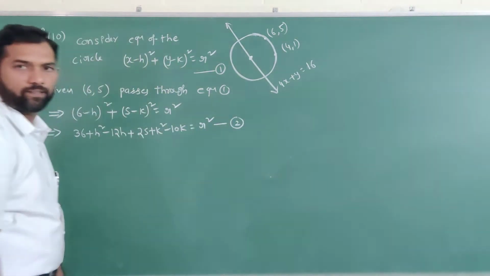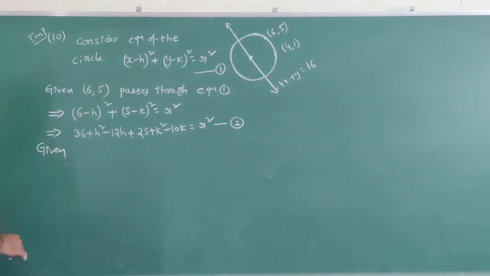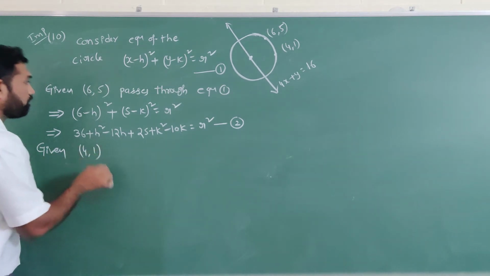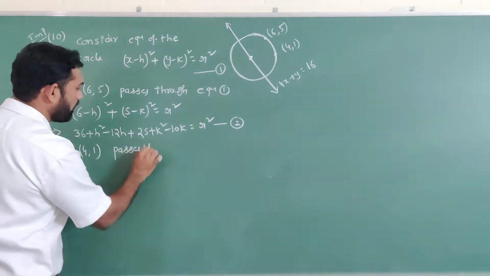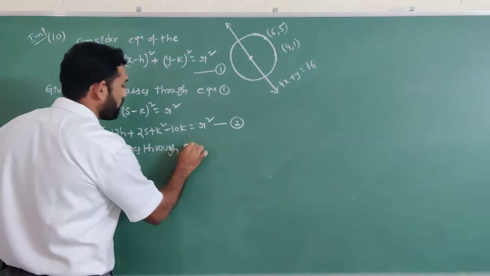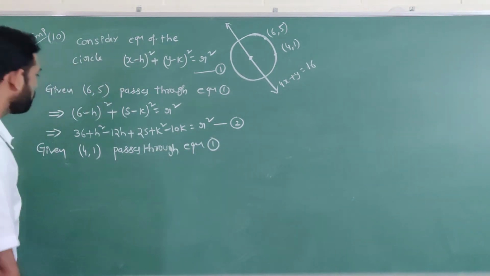Next, given (4, 1) also passes through equation number 1.